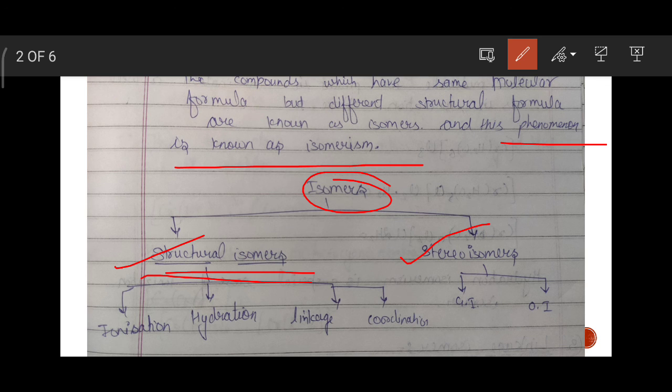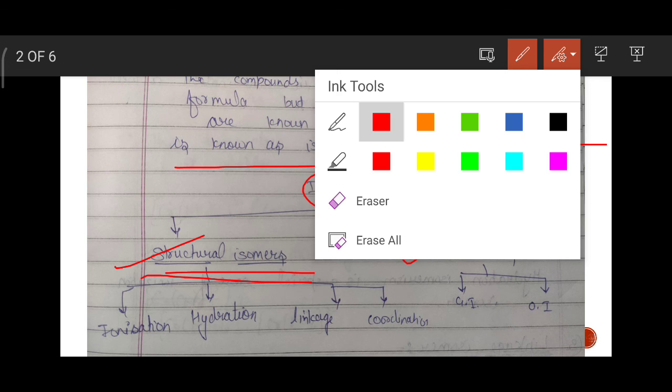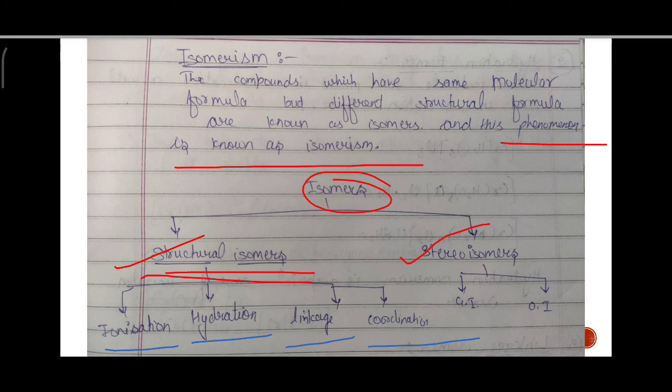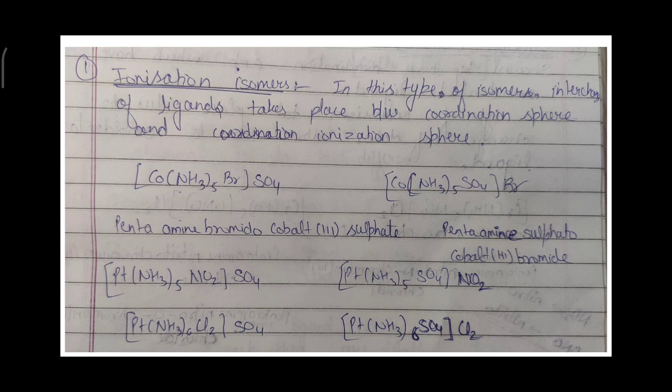Structural isomers are again divided into four parts: ionization, hydration, linkage, and coordination. We will cover each of them in detail. So the first one is ionization isomers. In this type of isomers, interchange of ligands takes place between the coordination sphere and the ionization sphere.